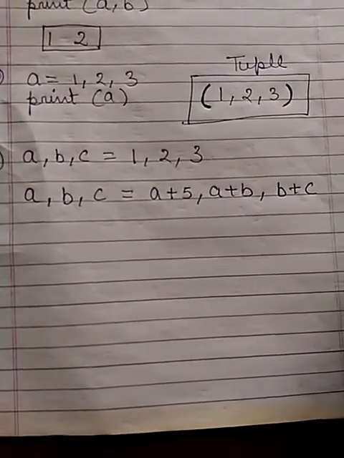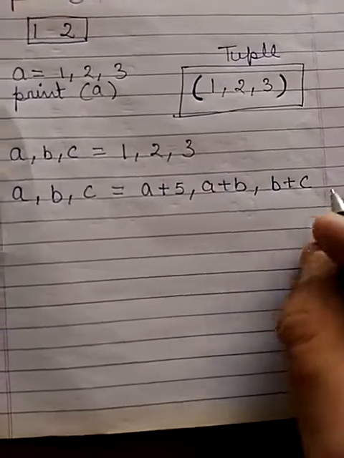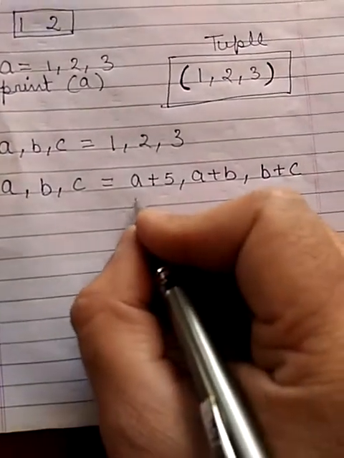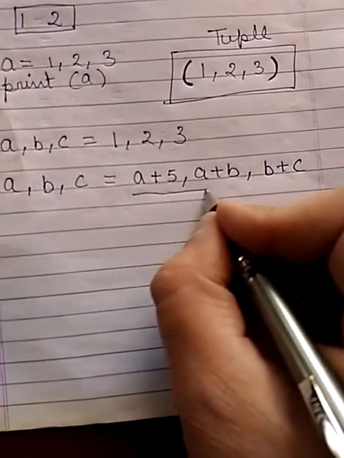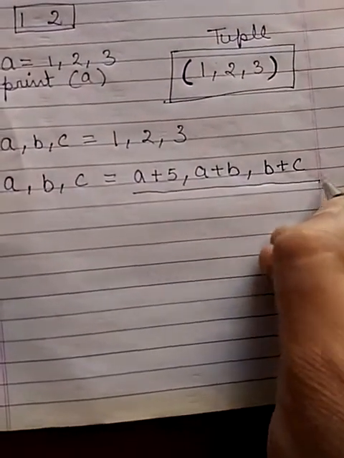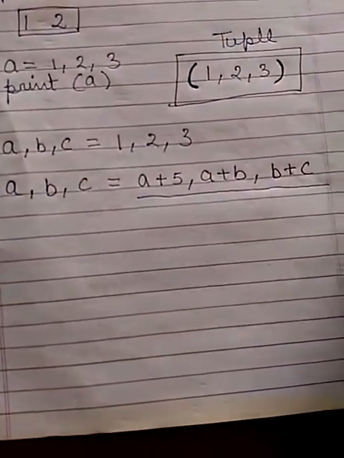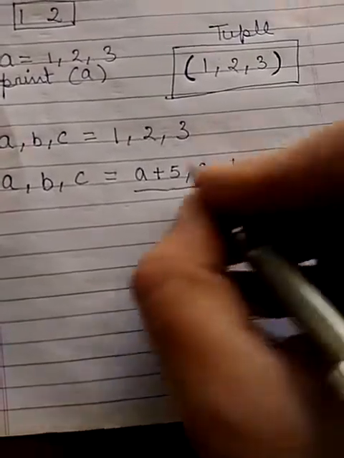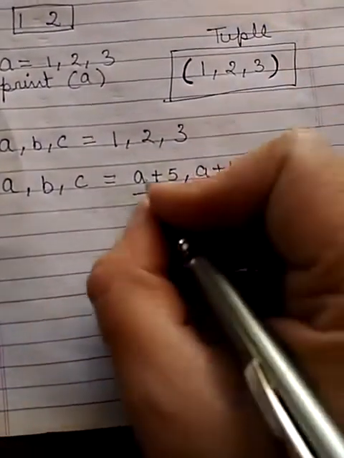Then what will be the output of that expression? Always remember that until and unless the right side is evaluated, the value of left hand side will not change. So how do we evaluate this?